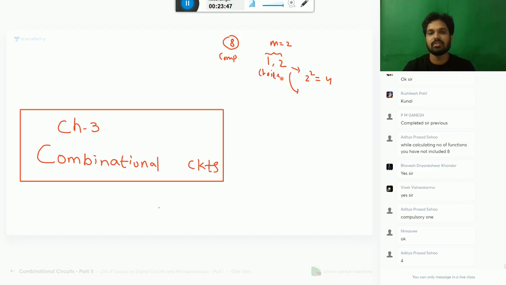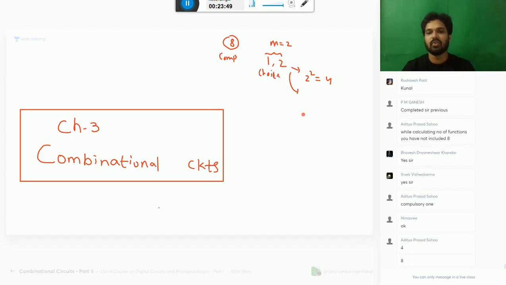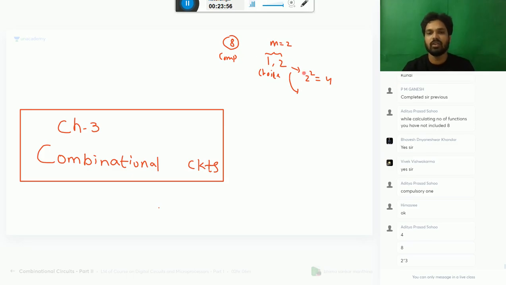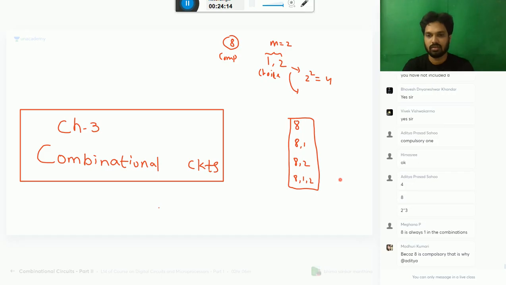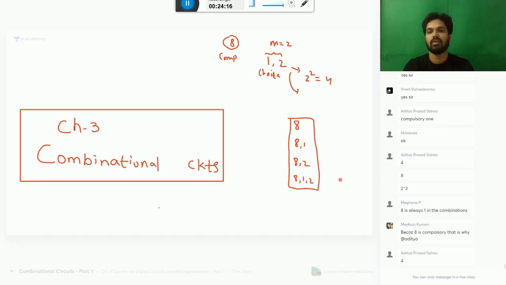Now tell me, Aditya, how do you get 8 functions? 8 is compulsory. 1, 2 are choice. How many different functions are possible? 2 power 3, how? Can you tell me, other than this, what are the functions possible? 8 is not a choice. 8 is already present.